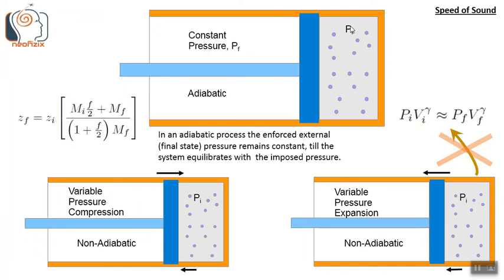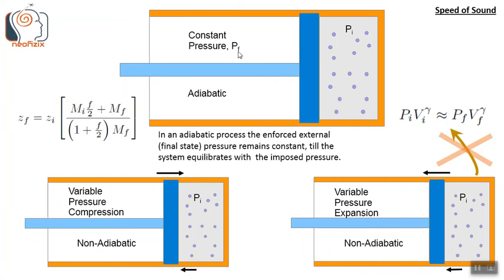So that is when we get this formula Zf equals Zi times whatever is in the square bracket, which in an approximate version becomes Pi Vi to the power gamma equals constant, or Pi Vi to the power gamma equals Pf Vf to the power gamma. So for this to work, this Pf has to be constant.